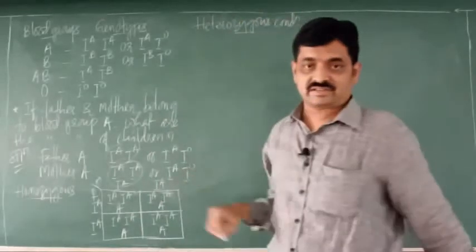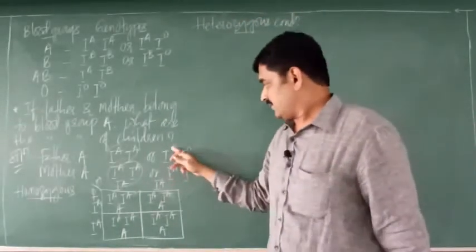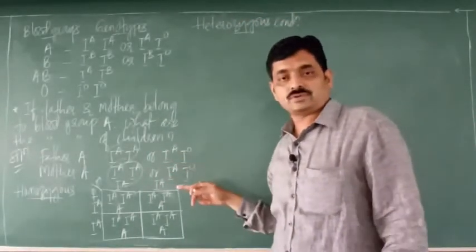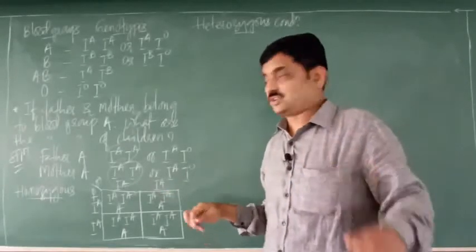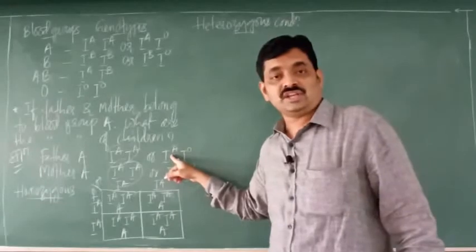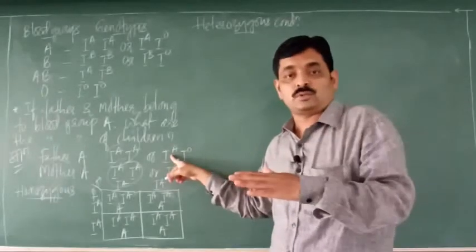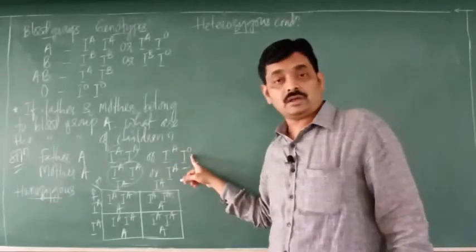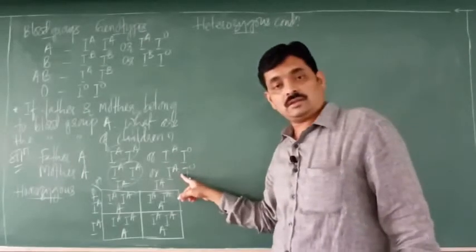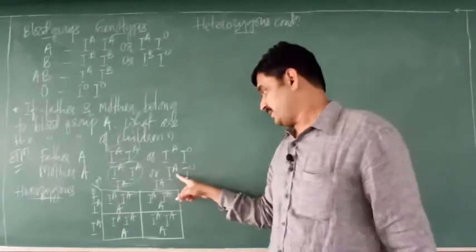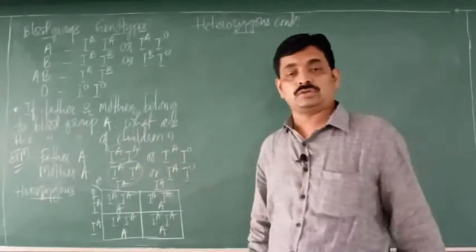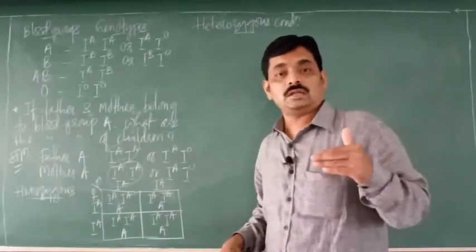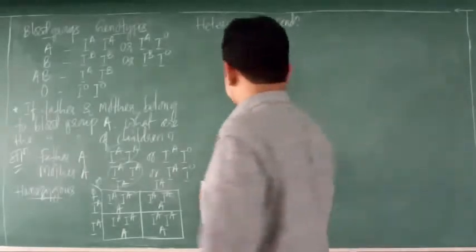So, for heterozygous condition, if father is heterozygous, he will produce how many types of gametes? So, 2 types of gametes. 50% gametes will have a dominant gene IA, and 50% gametes will have a recessive gene IO. Same thing with the mother: 50% gametes IA and 50% gametes IO. So we shall substitute these gametes on the Punnett square to obtain the genotypes of offsprings.